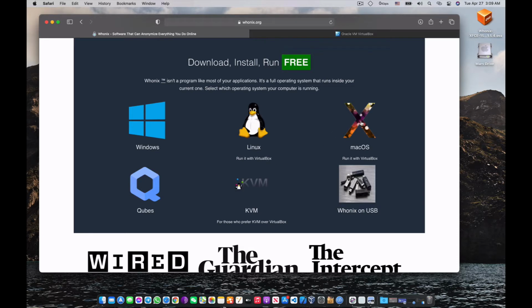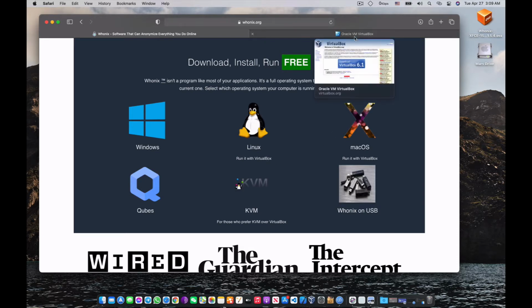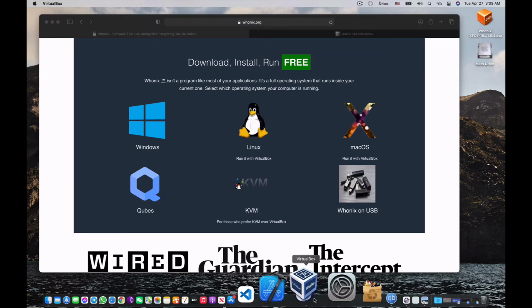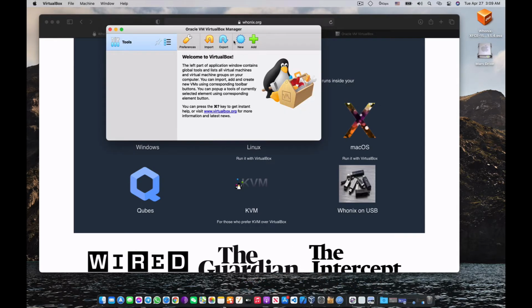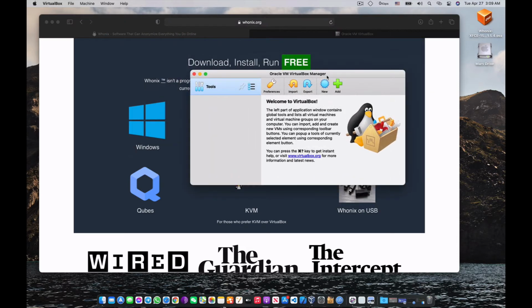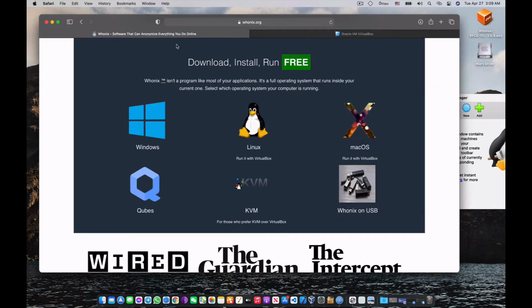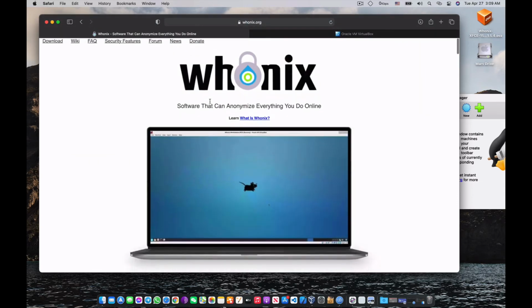I have already downloaded and installed VirtualBox. Here it is. Let's open it. Okay, so here is my VirtualBox, and I don't have to do anything. All I have to do is install this software, and let's go back to the Whonix option. This is Whonix.